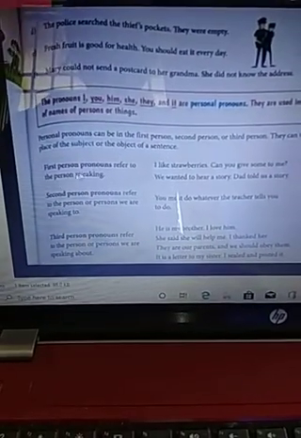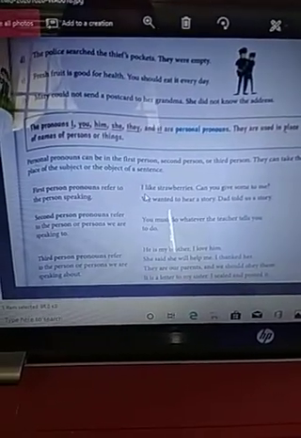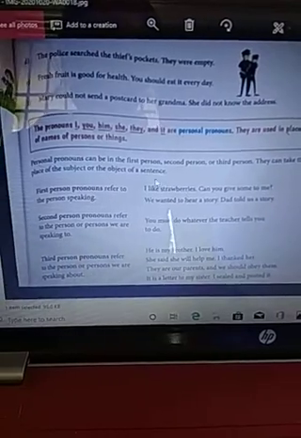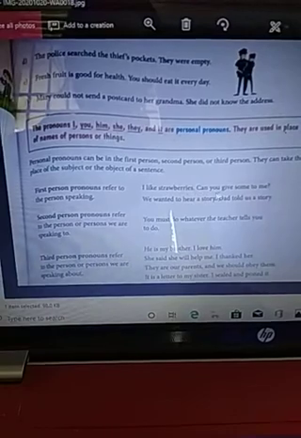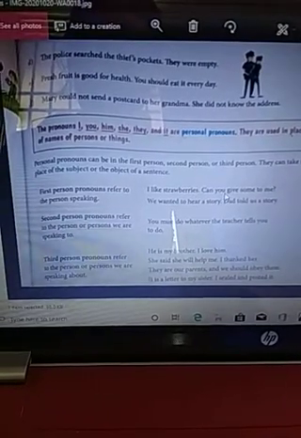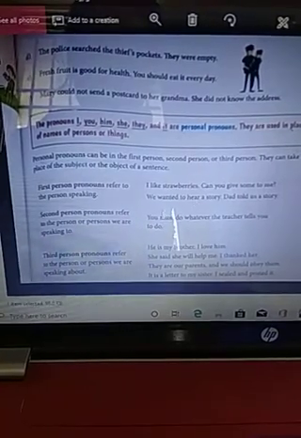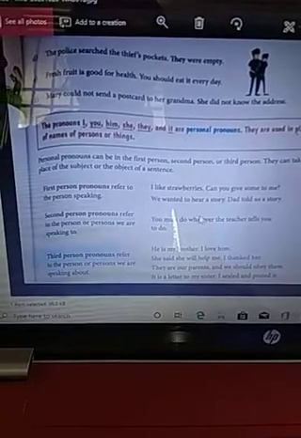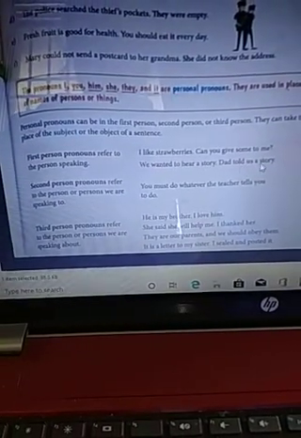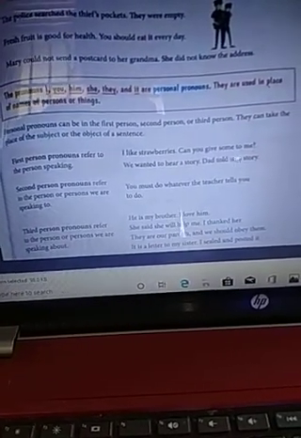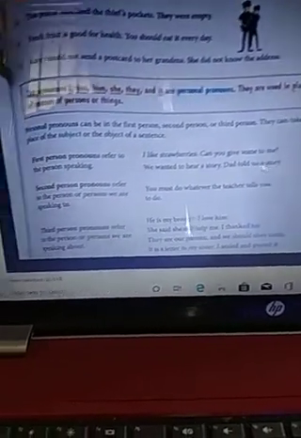First person pronouns refer to the person speaking. Who is speaking? I like strawberries. Here "I" is first person. Can you give it to me? And here "you" is second person. We wanted to hear a story. "We" is the first person. Dad told us, and "us" is also first person. Here I and me are first person.